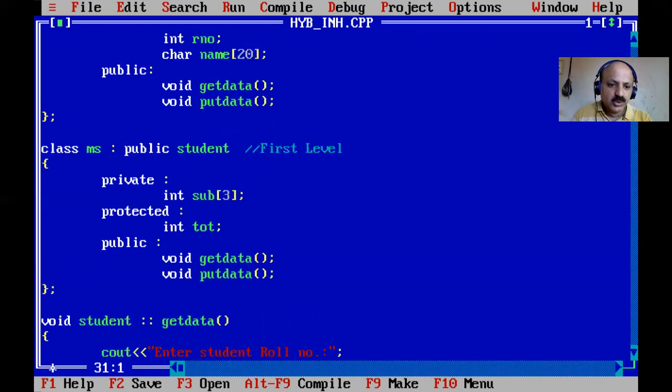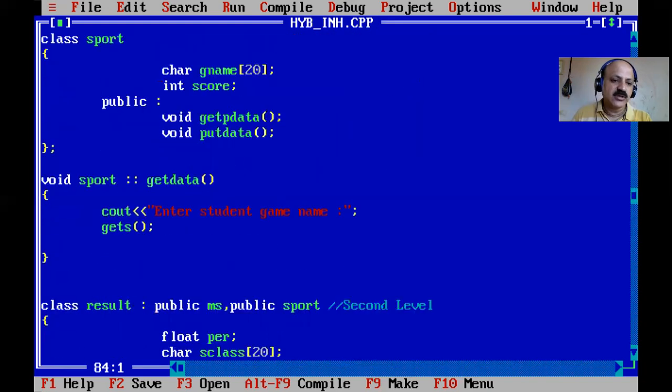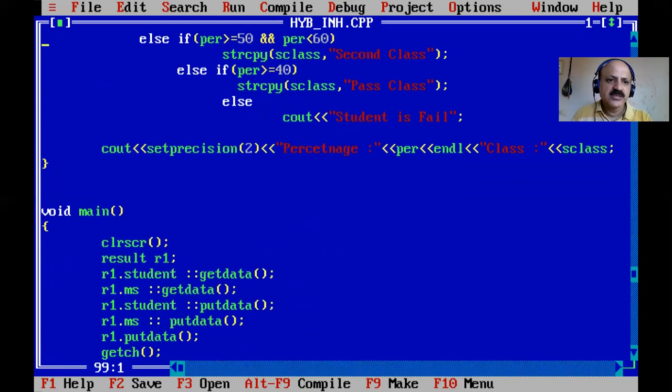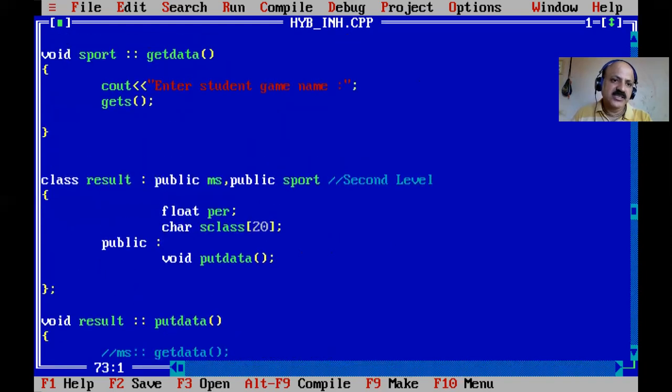Our student name already used gets, because the name may contain a white space and be two words. With scanf or cin there is a limitation that only one word can be scanned, so I directly use the gets function. Here we cannot use cin, meaning the inbuilt class object; cout and cin are inbuilt class objects.